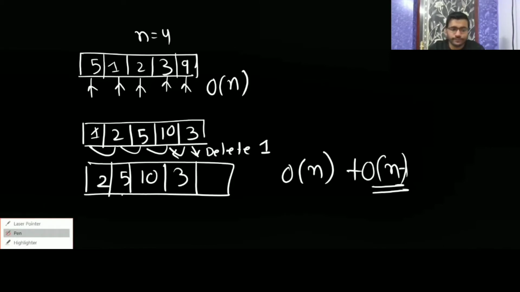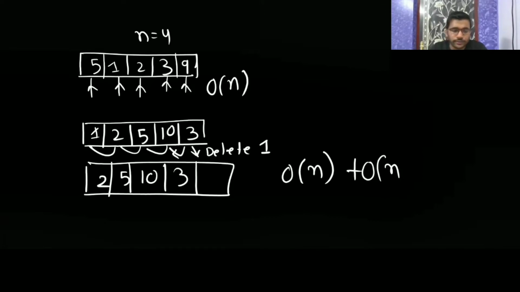So asymptotically, it is going to be big O of n. If the minimum element is at the beginning, you have to move all the remaining n minus 1 elements one step to the left.